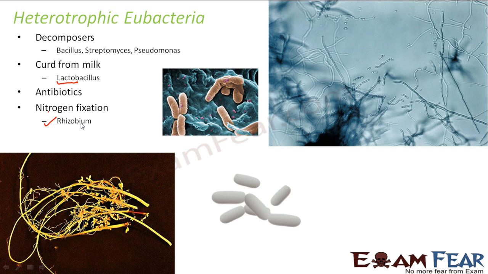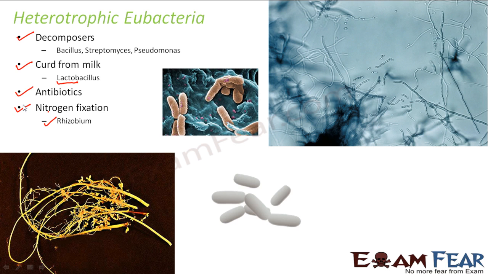And what is the benefit to this bacteria? This bacteria obtains its nutrition from the plant. So the plant is benefited by the bacteria because it is getting nitrogen from it, and the bacteria is also getting benefit from the plant because it is getting its food from the plant. So both are benefited, and this is an example of symbiosis. Right? So Rhizobium is again a bacteria which helps in nitrogen fixation. So these are some of the important uses of heterotrophic bacteria. We can say that it is not only the diseases which these bacteria cause, they can also be beneficial to us in some or the other way.